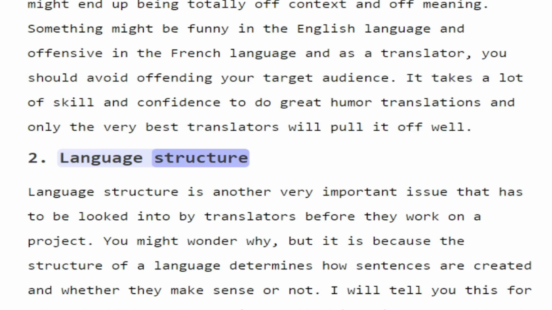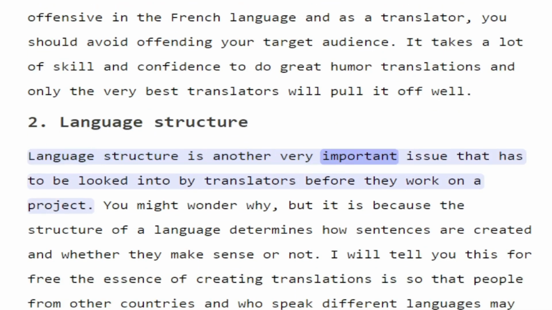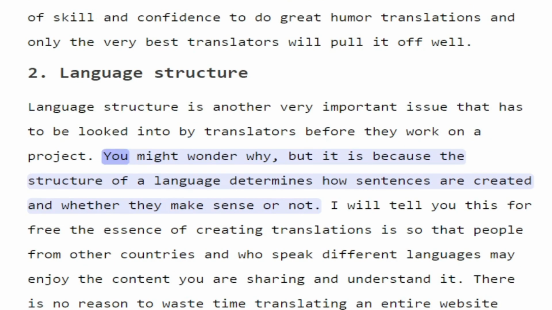2. Language structure. Language structure is another very important issue that has to be looked into by translators before they work on a project. You might wonder why, but it is because the structure of a language determines how sentences are created and whether they make sense or not. I will tell you this for free.